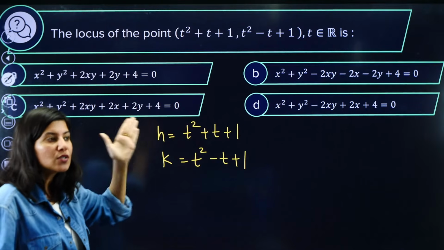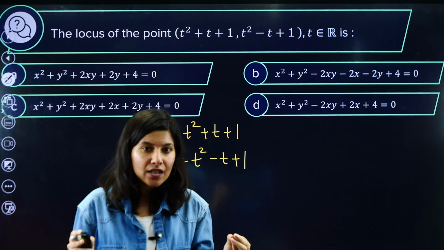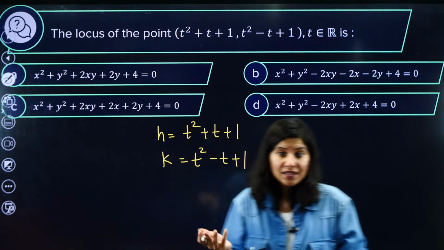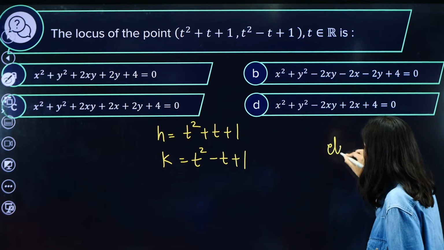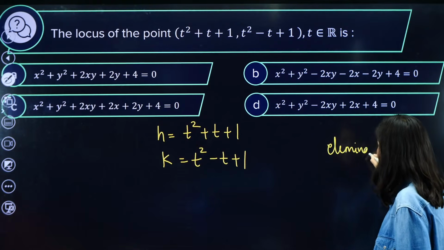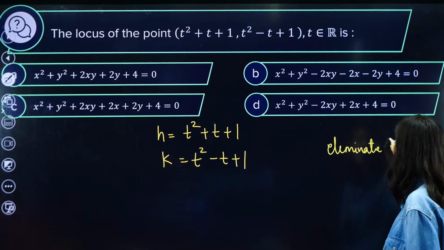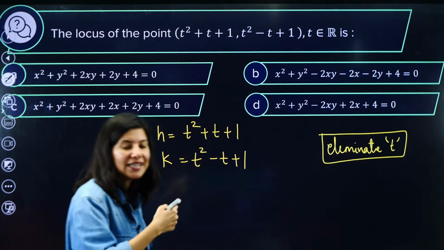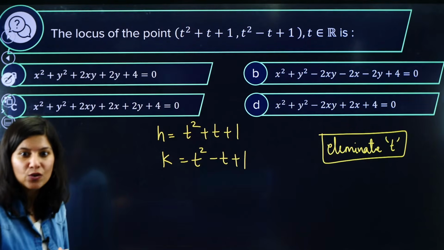That means all the options want us to calculate the relation between h and k. That means we just need to eliminate t, okay?